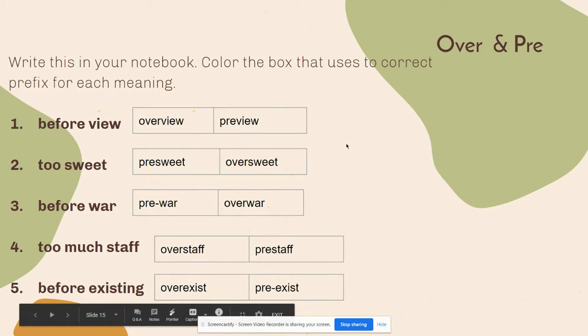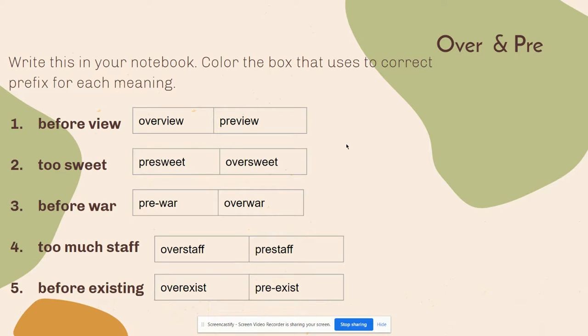Okay. And then once you write this in your notebook, you're going to color the box that uses the correct prefix for each meaning. So number 1 says before view, before view, and you have overview and preview. So you're going to take your coloring pencil or your crayon, and you're going to color the box that uses the correct prefix for each meaning.